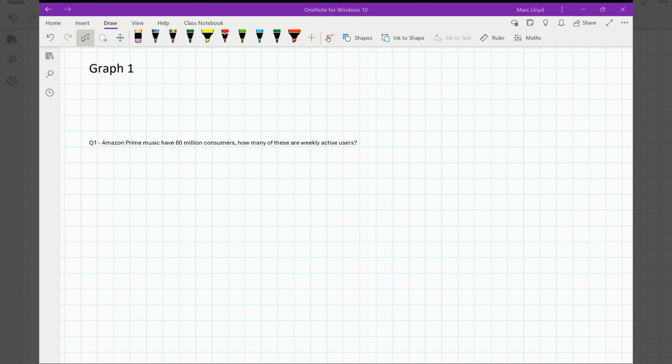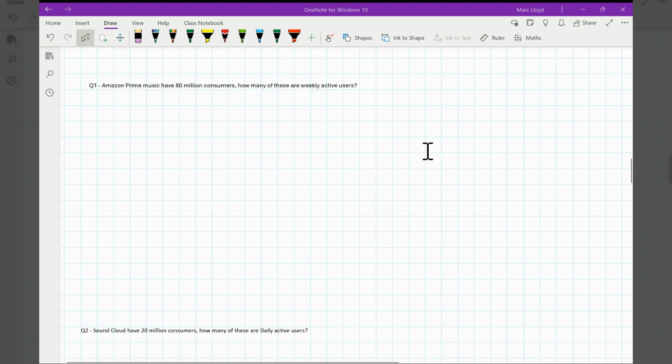So using this graph, and you should have your prelim material with you, we've got question 1 here, which says Amazon Prime Music have 80 million consumers. How many of these are weekly active users? So I want you to pause the video, have a go at this, and then push play when you want to see me go through that answer.